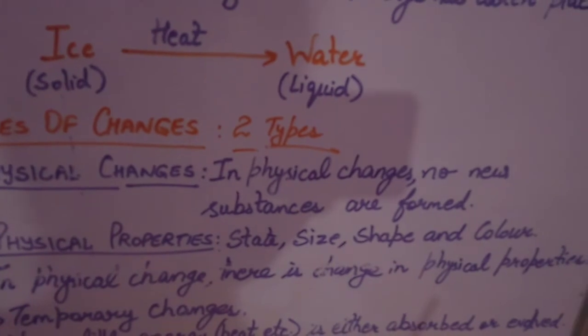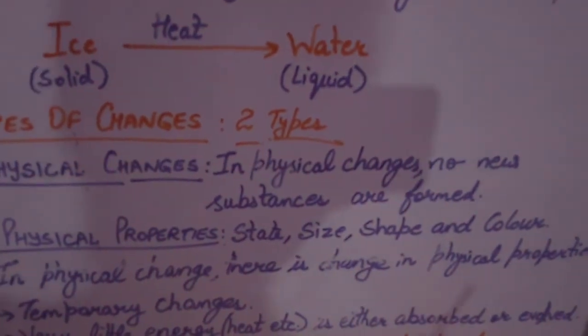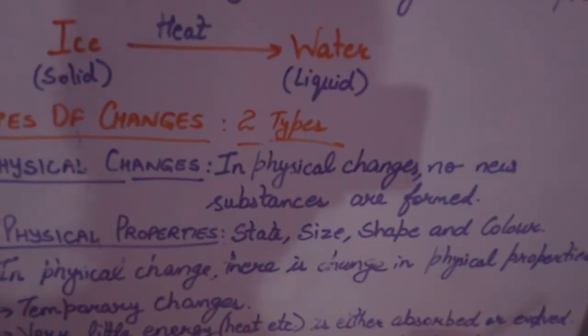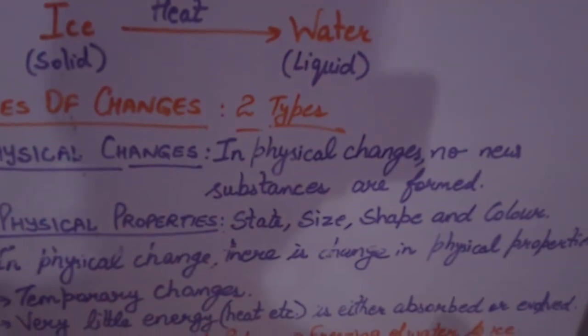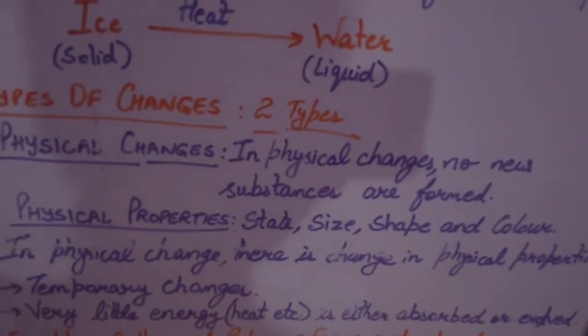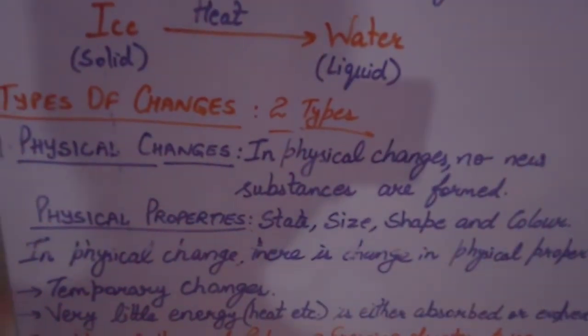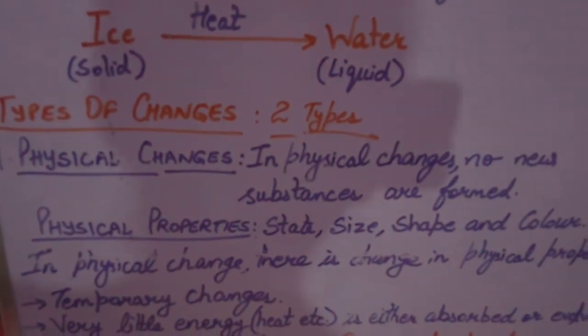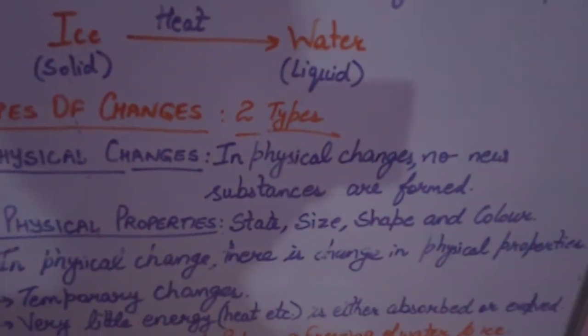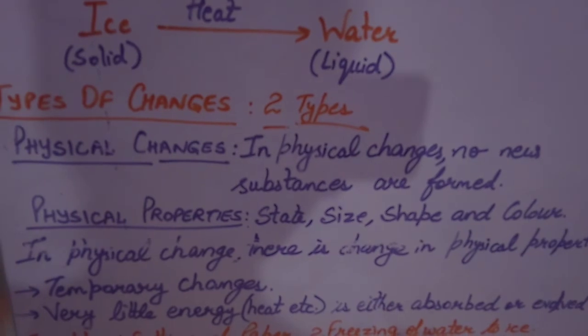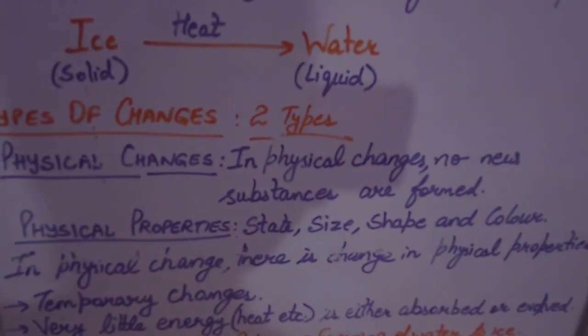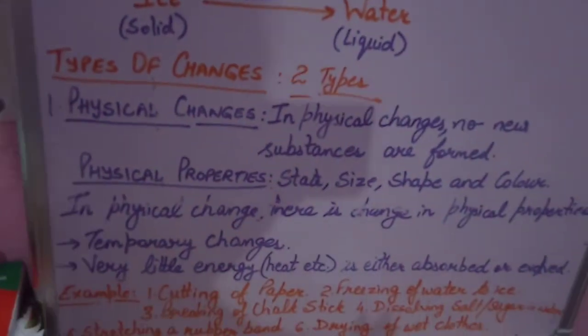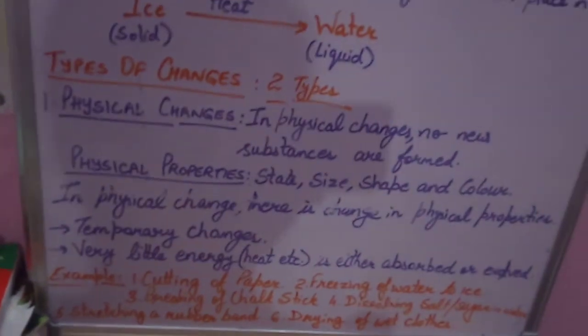I took a long chalk piece and converted it into small bits, pieces of chalk. Even then the chalk remains chalk. A rubber band, it is stretched, its size is changed, लंबा हो गया वो, but even then it remains rubber only. So these are the physical changes, and physical changes are the temporary changes.